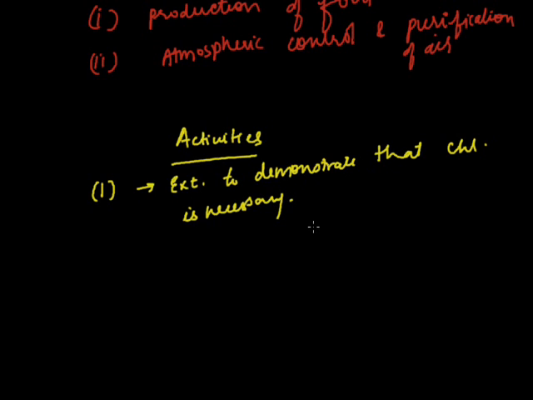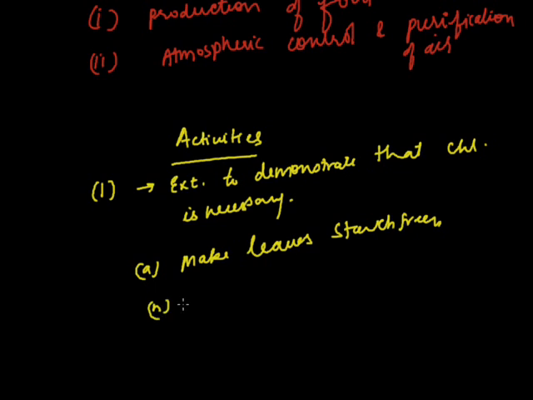For this, we will first place a potted croton plant or plant with variegated leaves in dark for 24 hours to make leaves starch free.